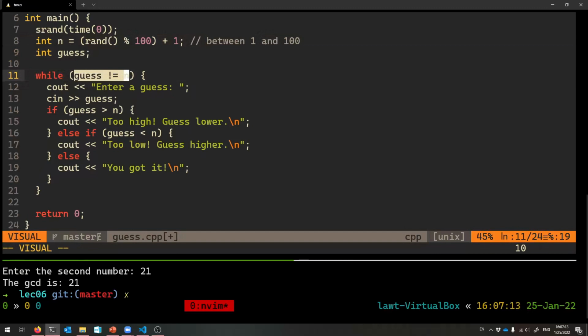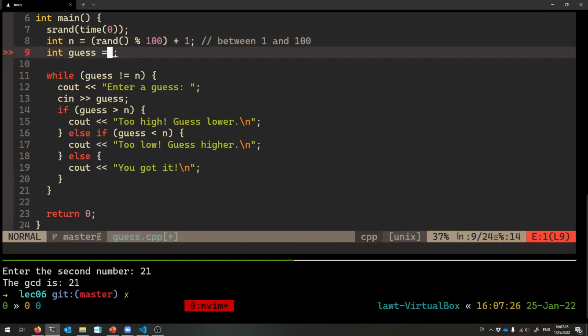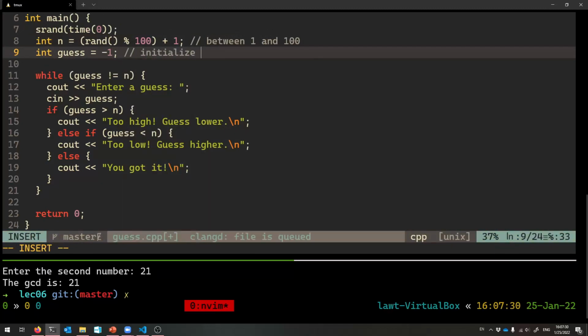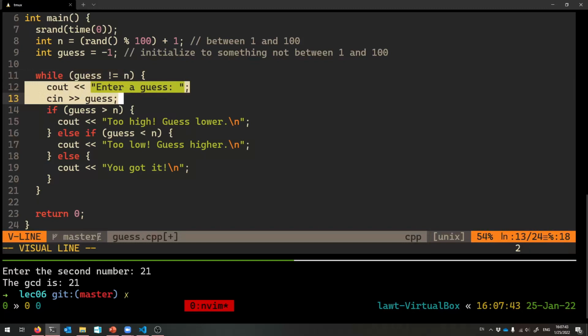Okay? I want to make sure that guess is not magically equal to n at the beginning, because right now it's undefined, right? It could be magically equal to n right now. So let's start off guess with a value that is guaranteed to never be a number between 1 and 100. So let's start at like -1, okay? Now it's guaranteed for this statement to be true the very first time we step into the program. Does that make sense? And so now we'll ask the user for a number.